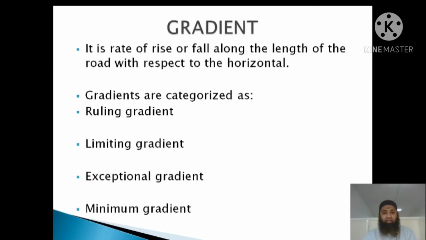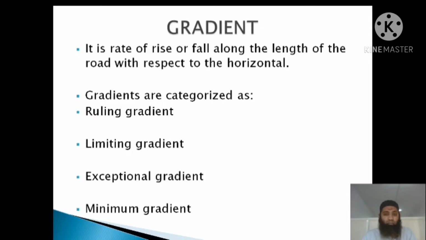So you can see here, gradient is the rate of rise or fall along the length of the road with respect to the horizontal. Basically, we come across flat terrains as well as sloping, mountainous and steep terrains. At those places, when there is a sudden drop in the terrain and we have to plan a road accordingly, sometimes we come across horizontal curves as well as vertical curves, and sometimes transition curves also. When we come across these ups and downs, the rate of rise or fall along the length of the road with respect to the horizontal is called gradient.